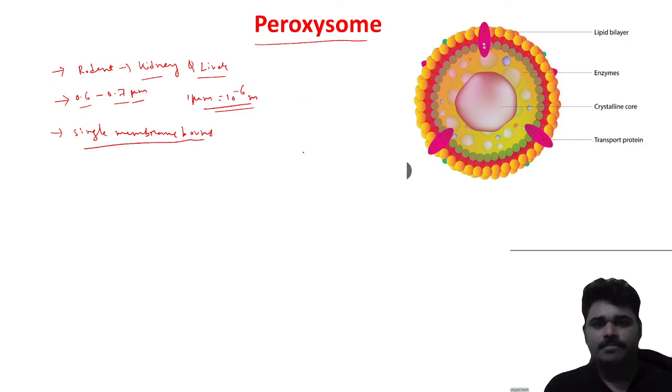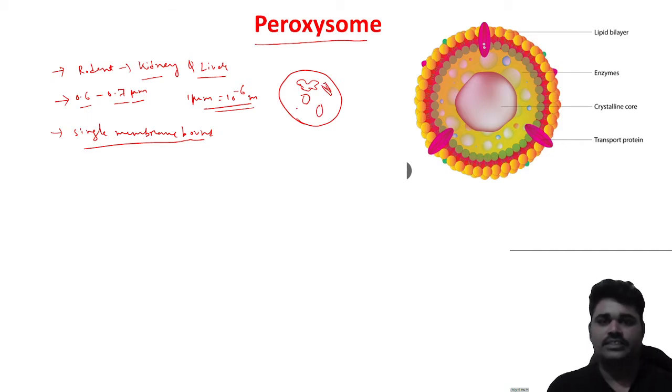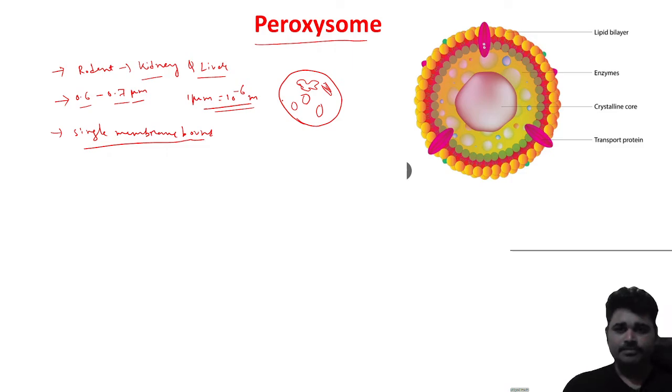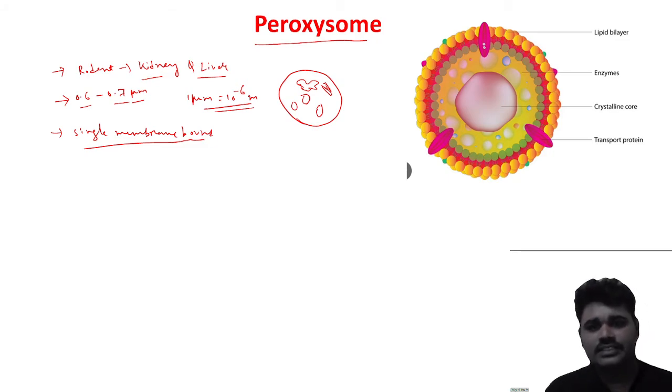Let's suppose this is a nucleus inside the cell, there's some ER present, some Golgi body is present, mitochondria is present, peroxisomes are also present. So different types of organelles are present. What is a single membrane and what is a double membrane? Some organelles are surrounded by a single membrane, but some are surrounded by a double membrane.